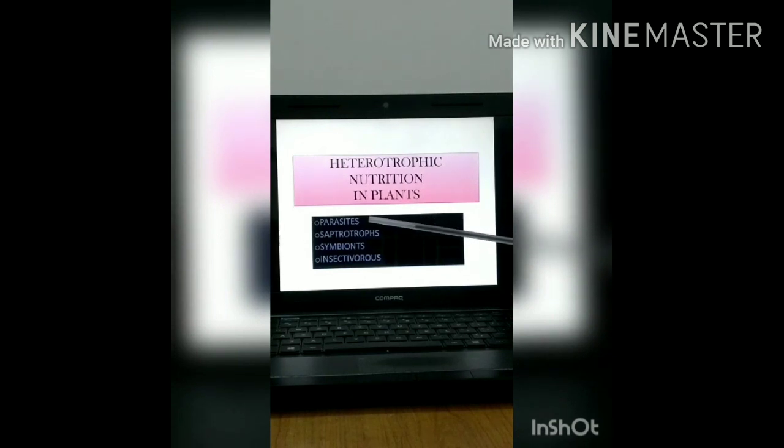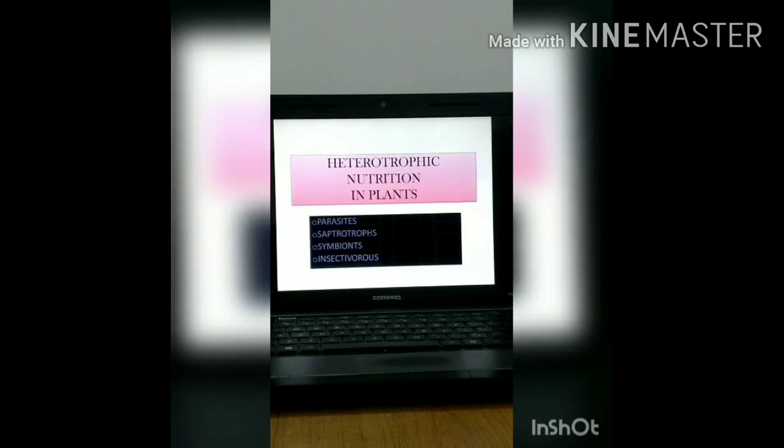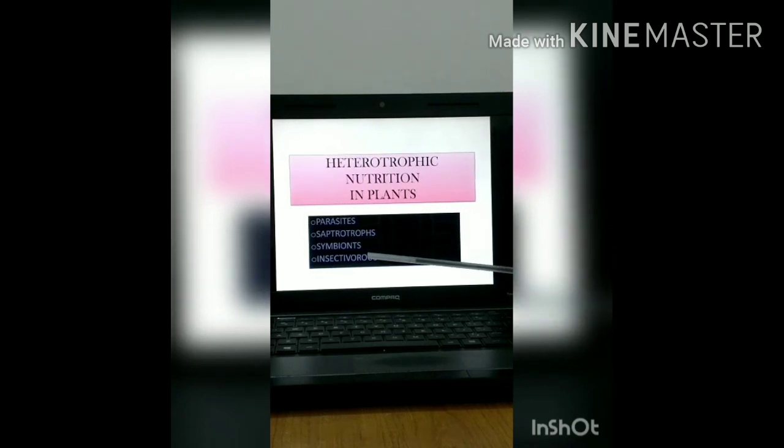See, first one is parasites. Parasites means which derive food from the living host. Next is saprotrophs. Saprotrophs means those derive food from dead and decaying organic matter. Next is symbionts.